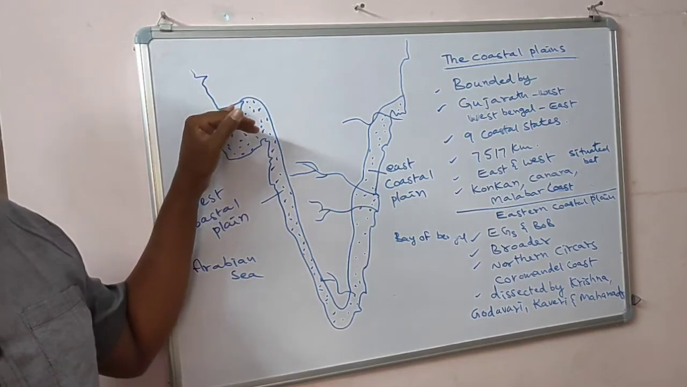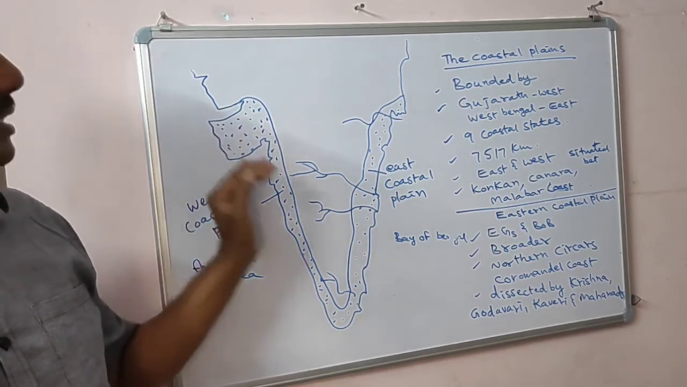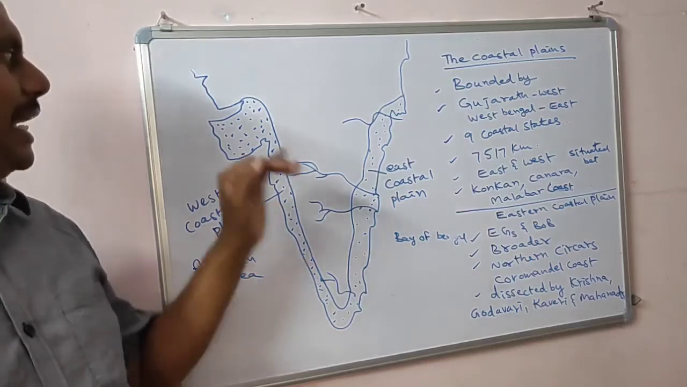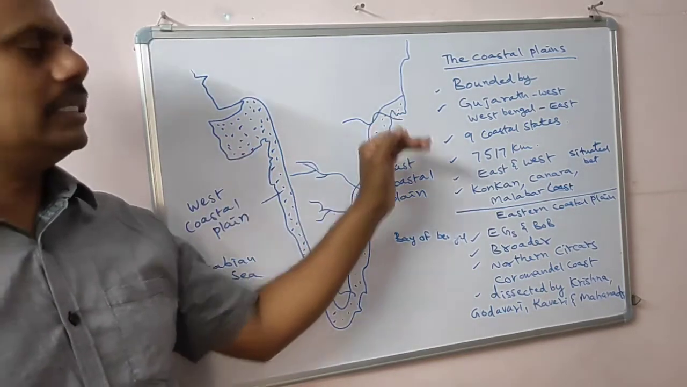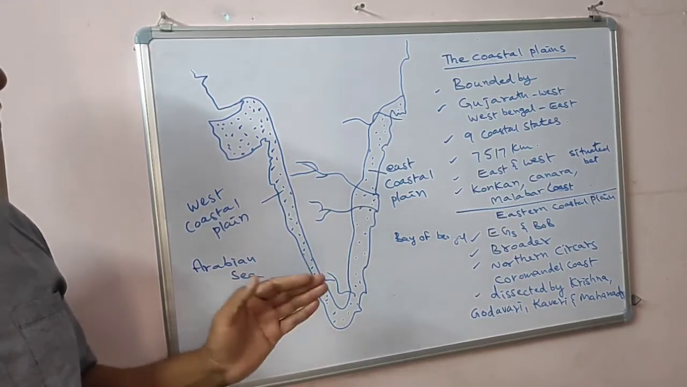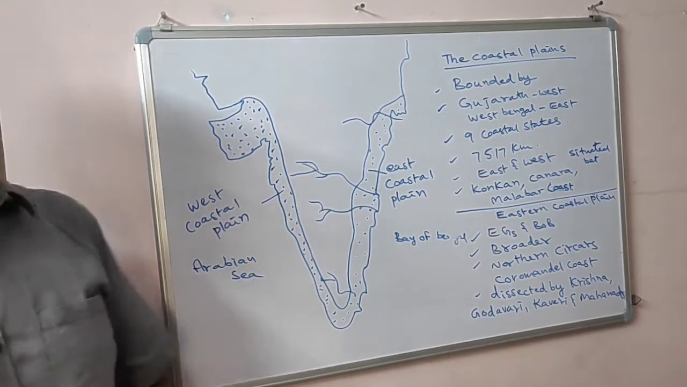This coastal plain starts with Gujarat in the west and ends at West Bengal in the east. You have to remember that. And let us see the west coastal plain.